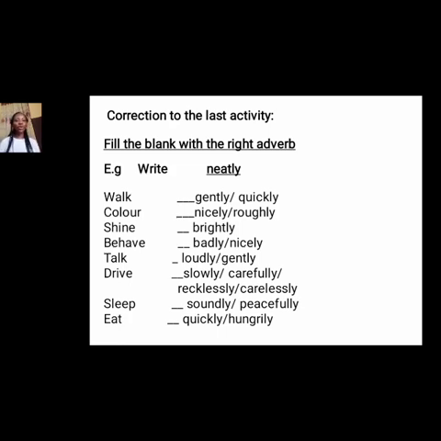Talk loudly or gently. Drive slowly or carefully, or drive recklessly or drive carelessly. Anyone you choose to pick. Sleep soundly or sleep peacefully. Eat quickly or eat hungrily.